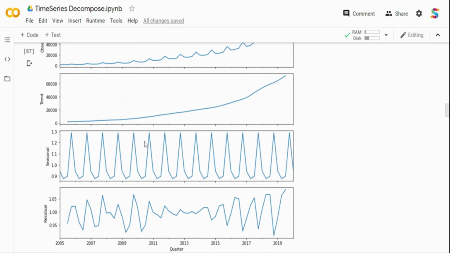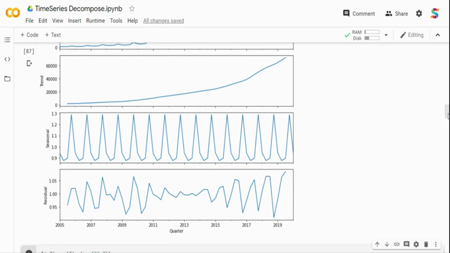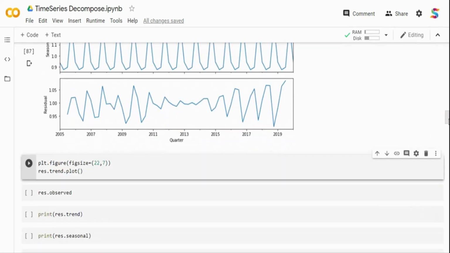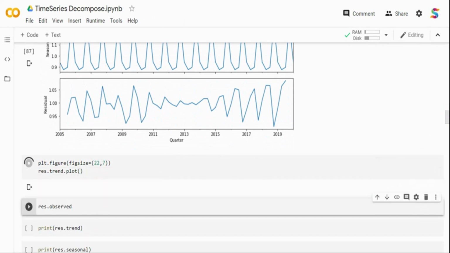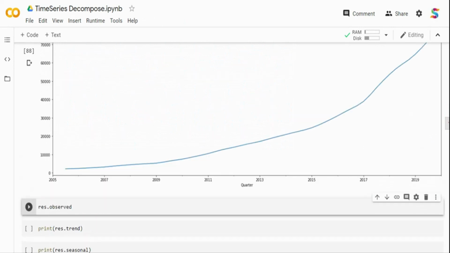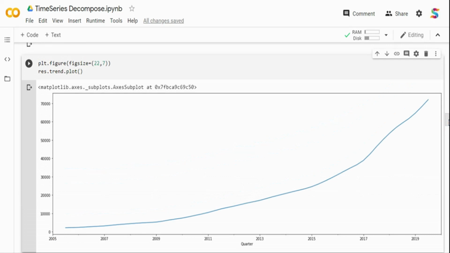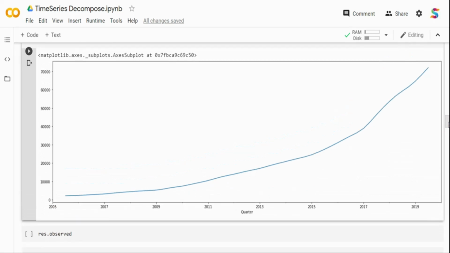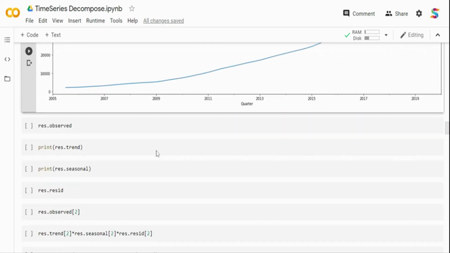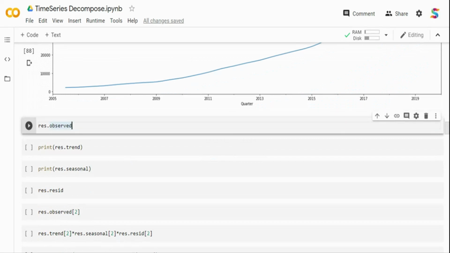The cyclic nature is most of the time built into your seasonality component itself. In this case, we don't have that, so we are not seeing anything in the seasonal component, right? So what I can do is take only the trend plot from the result output and plot it, or take only the seasonal plot and plot it. In the trend plot, you can see that from 2005 to 2019, Amazon reviews have an increasing trend. That's what this tells. Now I am printing the observed value.